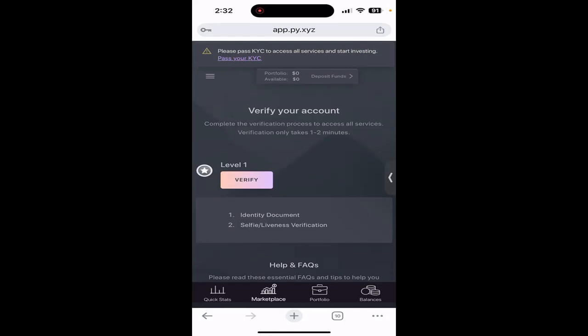Find some ID that you can use. You just need to scan the ID, and once they notice that it's not an American ID, then definitely you will pass the verification, and then you can start. Okay, so for US membership, we will be stuck here. Yeah, for now, you'll be stuck there.